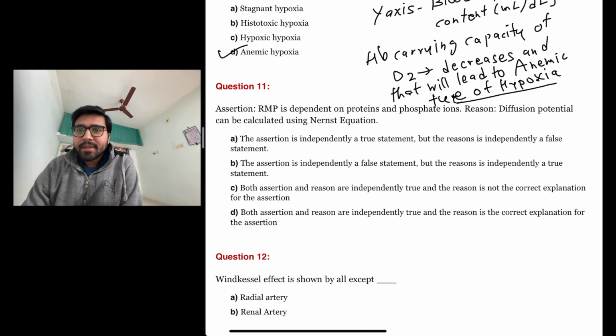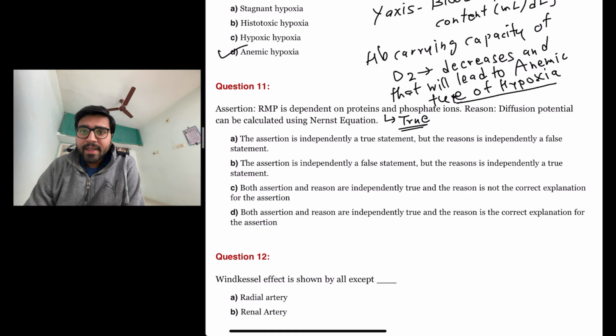The next question is an assertion-reason type of question. The resting membrane potential is dependent on proteins and phosphate ions, and the reason explaining is diffusion potential can be calculated using Nernst equation. So let us look at the assertion. Resting membrane potential is dependent on proteins and phosphate ions. This is a completely true statement.